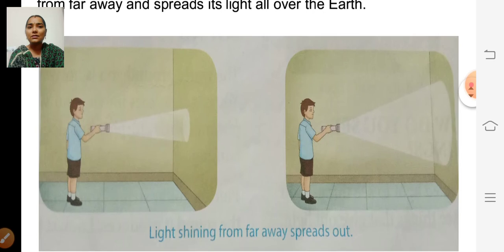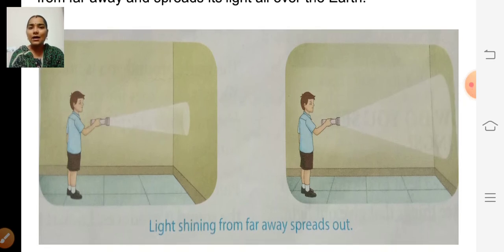Look at the picture. If you shine a torch on the wall and go away from the wall, then the lighted area becomes larger, but the brightness becomes less, isn't it? And if you go towards the wall, then what will happen? The brightness becomes larger, because it looks brighter, but the lighted area becomes smaller, isn't it?